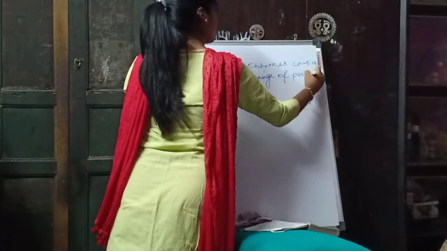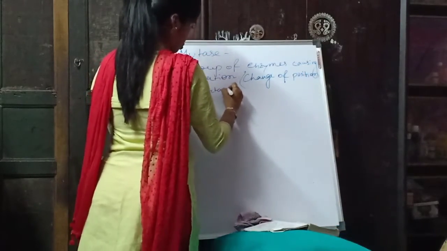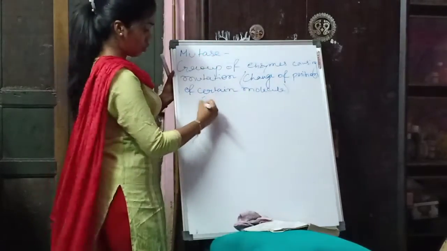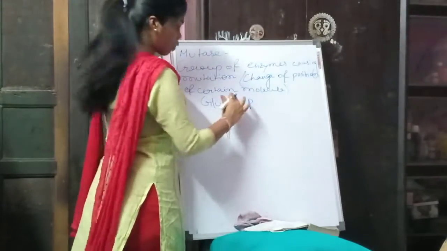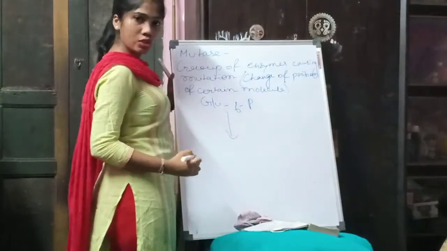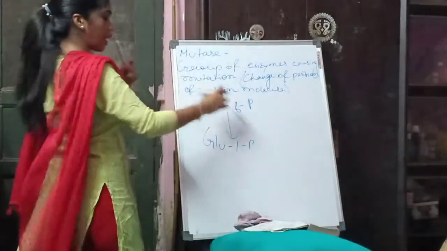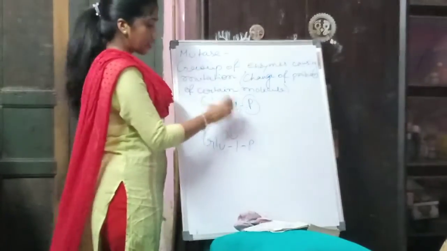Suppose glucose 6-phosphate is converted to glucose 1-phosphate. Why is it written as 6-phosphate? Because the phosphate is present at the 6th carbon.